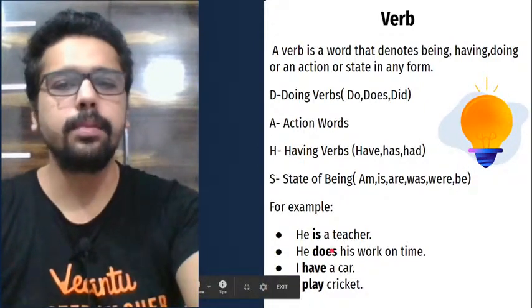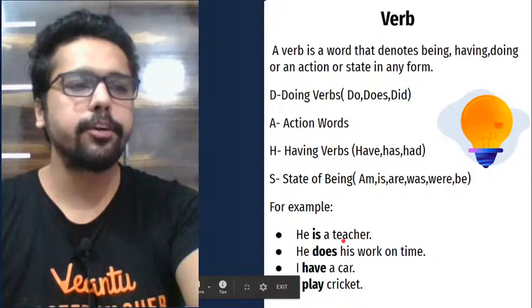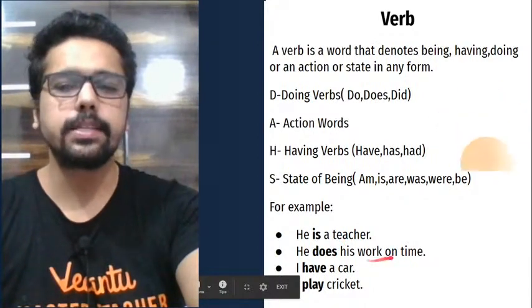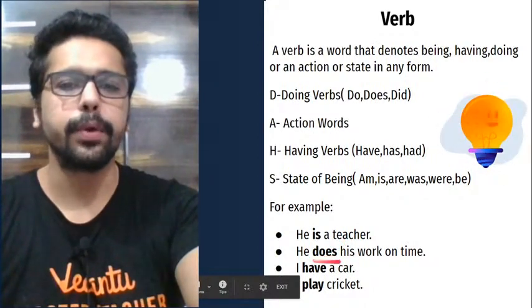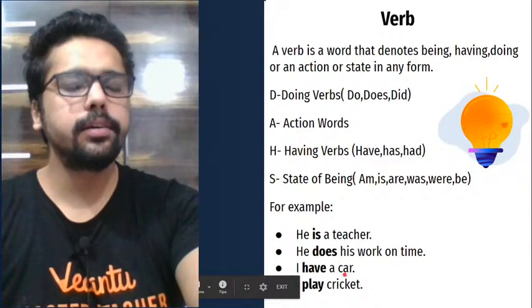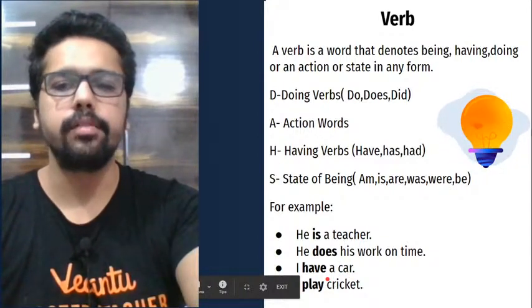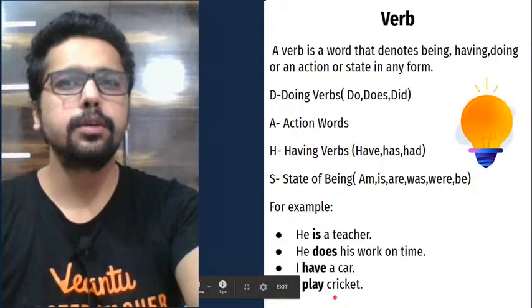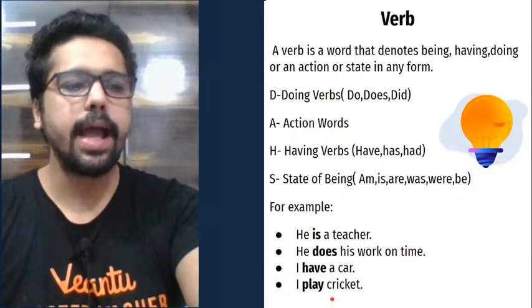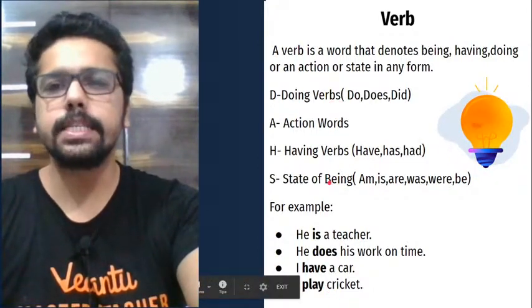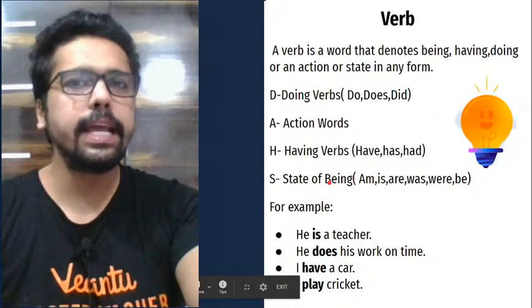Anyway, yeah, take examples. "He's a teacher": it shows the state of being, is. "He does his work on time": the state of doing, does. "I have a car": the state of having, have. "I play cricket": this is clearly action. So this is what a verb is. That is something we know already.